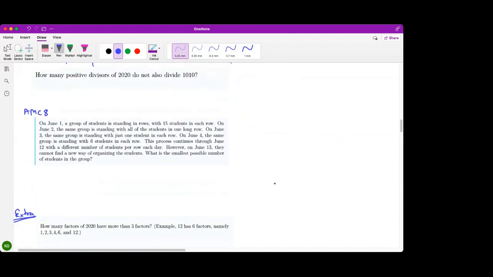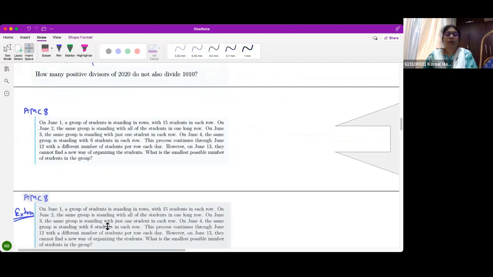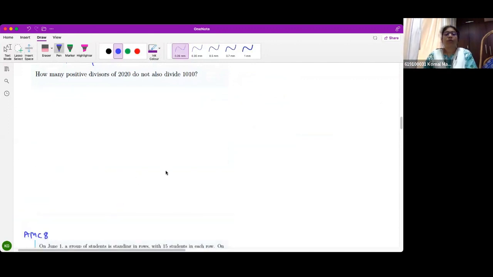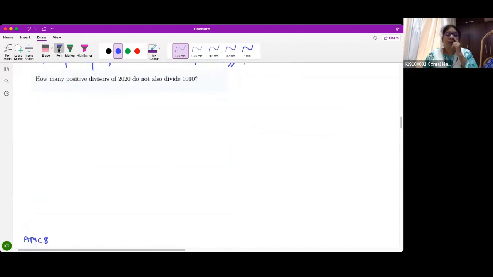Now, how many positive divisors of 2020 do not also divide 1012? Means what? Do not also divide 1012.